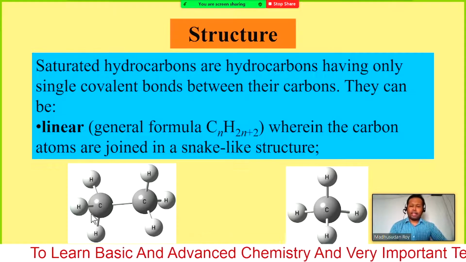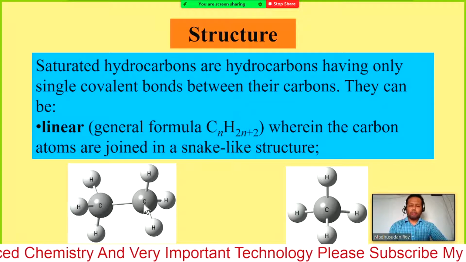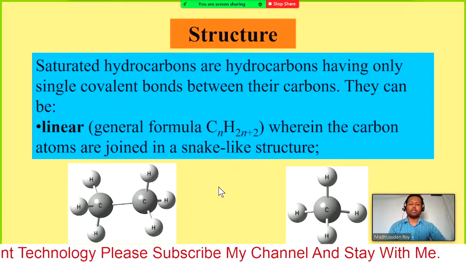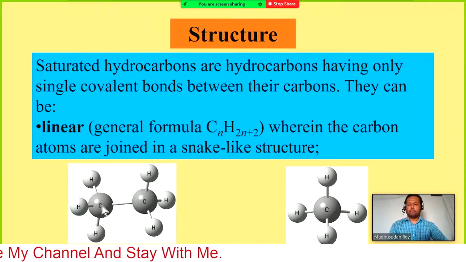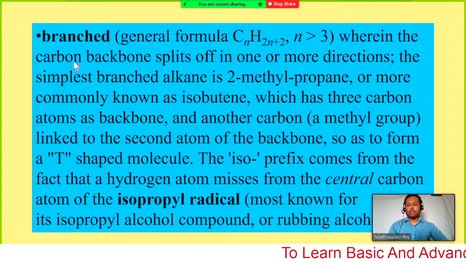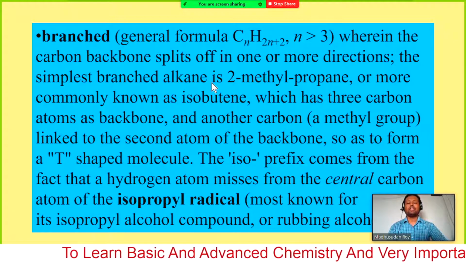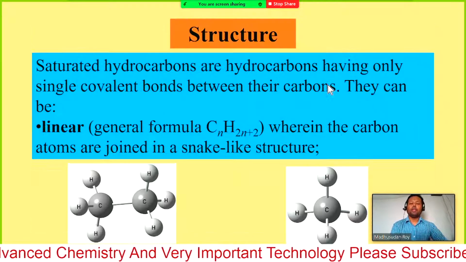That means here, if you consider this carbon and this carbon, this is the carbon backbone. If you have another carbon attached to this carbon or this carbon, then we will consider carbon, carbon, carbon. That is the carbon backbone, or main chain, or parent chain. But if you need a branch, you need another substituent in addition to the backbone or main chain. The simplest branched alkane is 2-methyl propane.